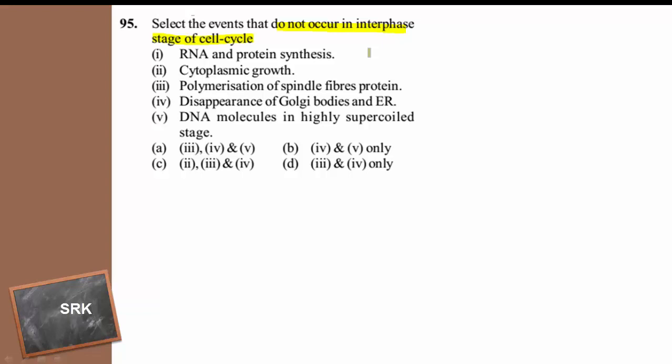Disappearing of Golgi bodies and endoplasmic reticulum is again characteristic of M phase, that is mitotic phase. So polymerization of spindle fiber and disappearance of Golgi bodies, both of them are not occurring during the interphase.